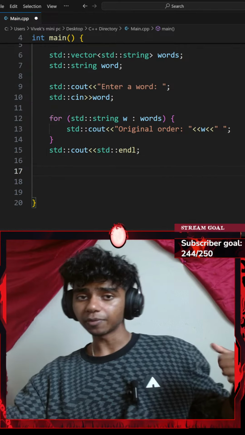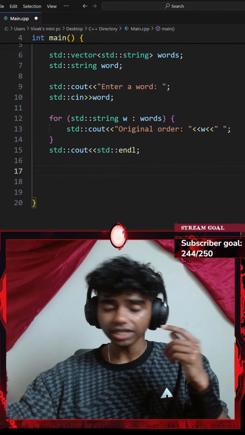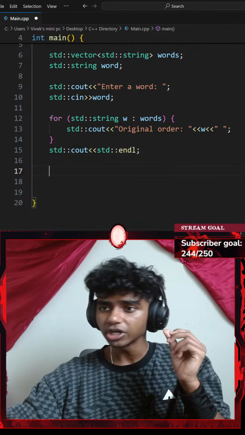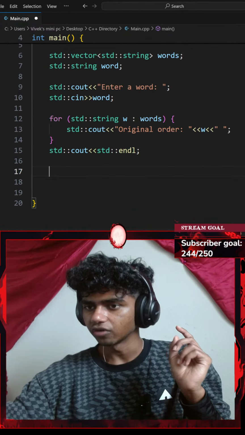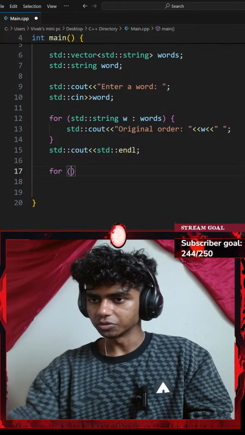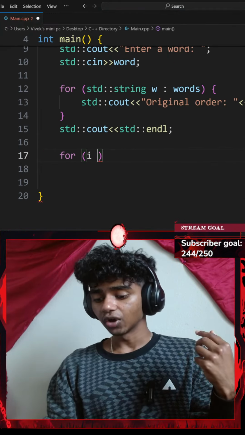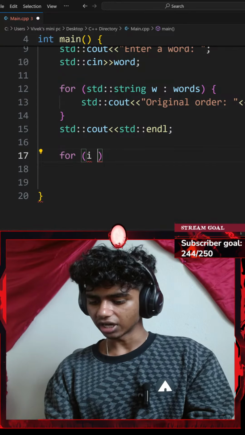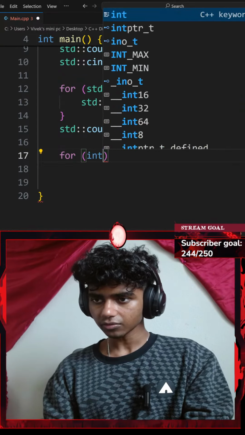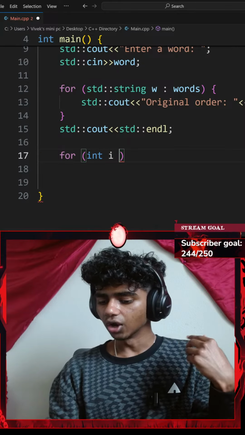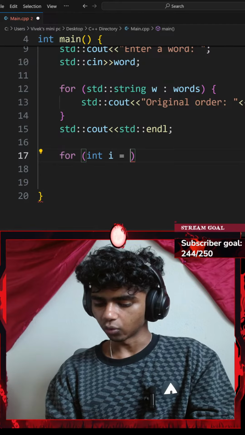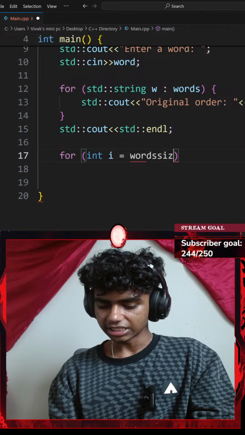And then next up, let's print it in a reversed order. So I gotta print my whole vector in reversed order. Let's go with another for loop. For every integer i, which equals my words vector dot the size function.